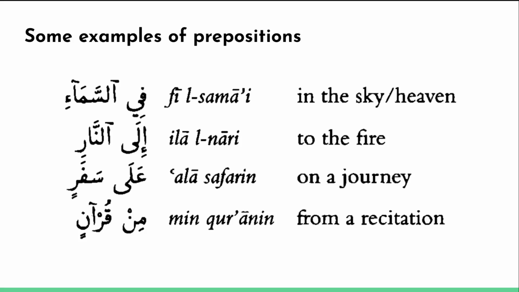Finally, last one that we have here is min Qur'anin. So min is a preposition which means from. Qur'anin, the general word, means recitation. So min Qur'anin is from a recitation. You'll notice that all of these prepositions, fi, ila, ala, min, they always precede a noun.